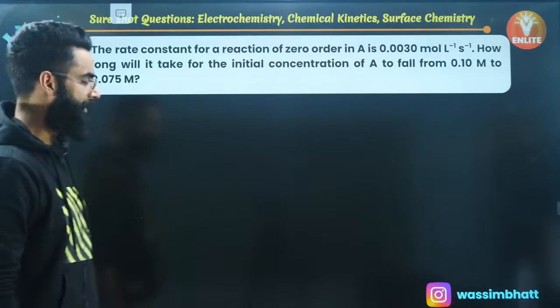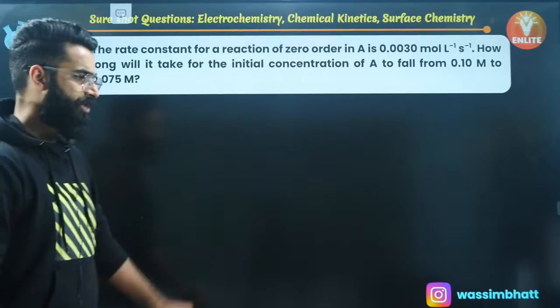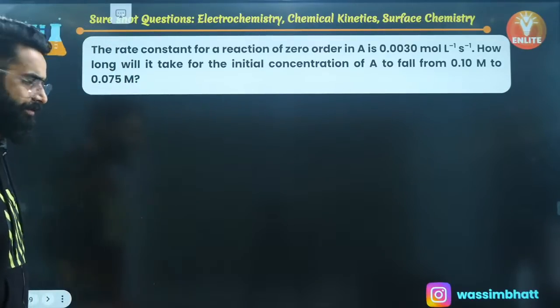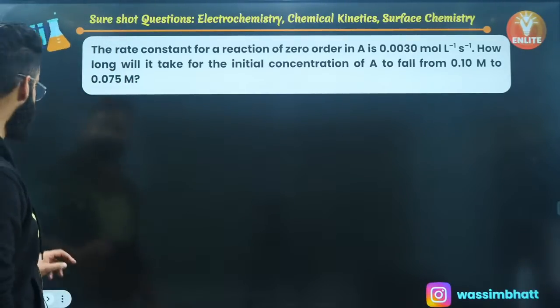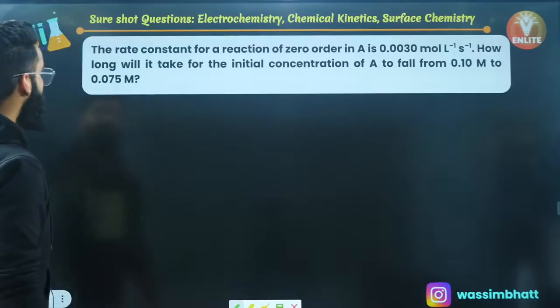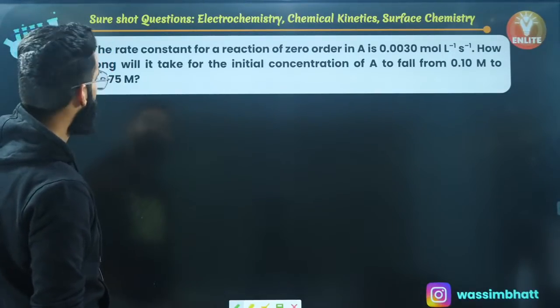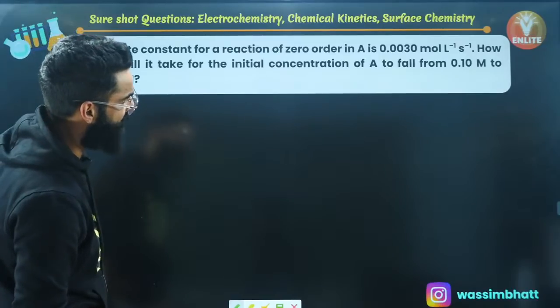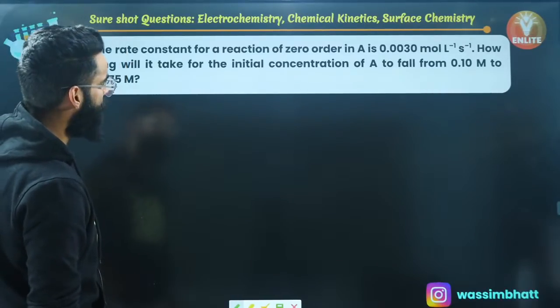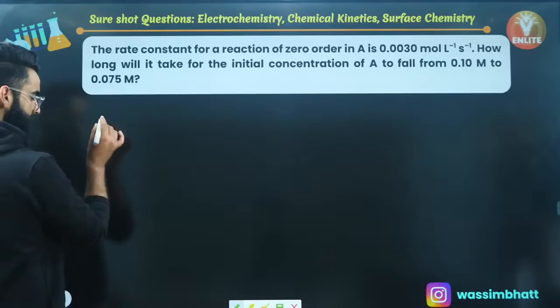Perfect, people. I'm sure you can easily solve these sort of questions from now onwards, right? This is the question as far as your zero order reactions are concerned. Let's have a look. Look at this particular question carefully. It's simple. The rate constant for the zero order reaction is given. How long will it take for the initial concentration of A to fall from 0.1 to 0.075?